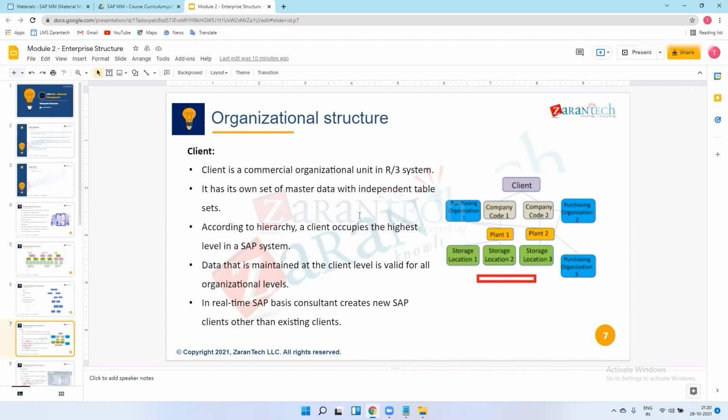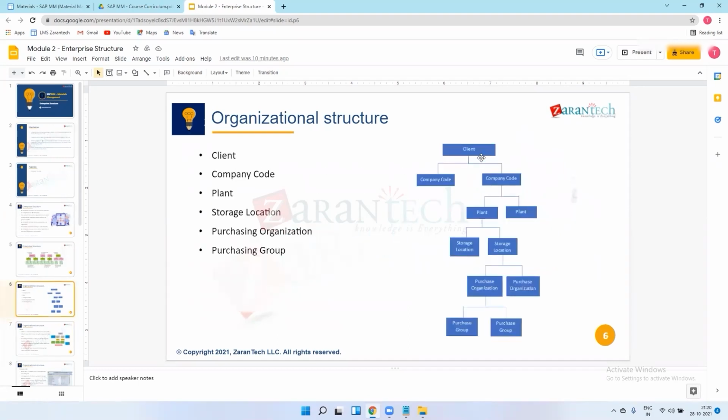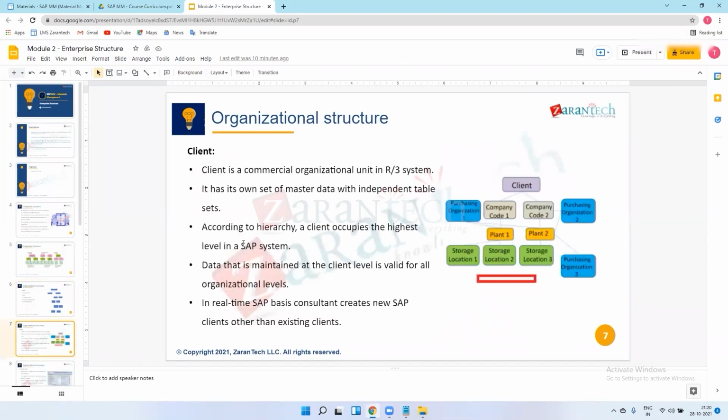So according to hierarchy, a client occupies the highest level in the SAP systems. Means we have this structure. There is the highest position for this client, so we start our configuration from this client only. That is why we say that according to hierarchy, a client occupies the highest level in the SAP system. Data that is maintained at the client level is valid for all organizational levels.